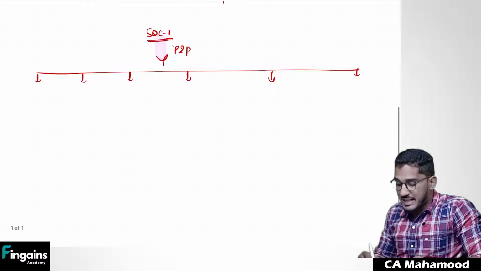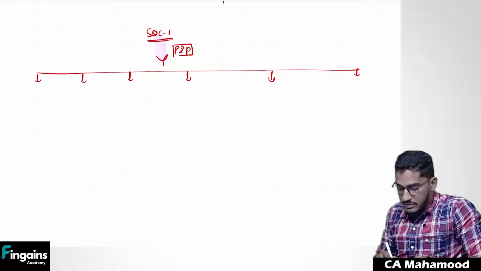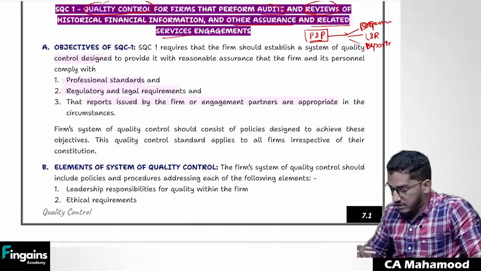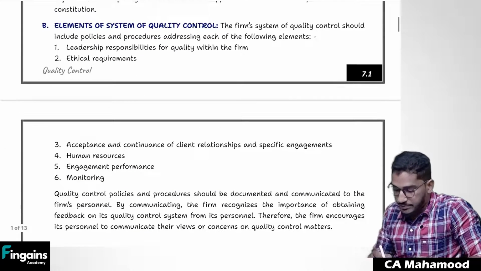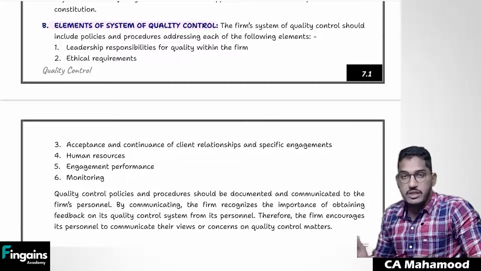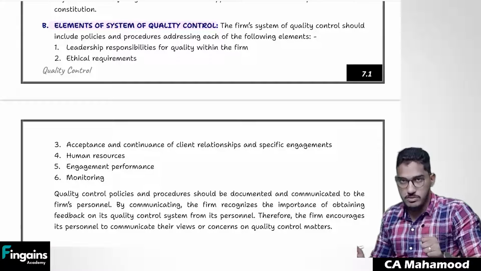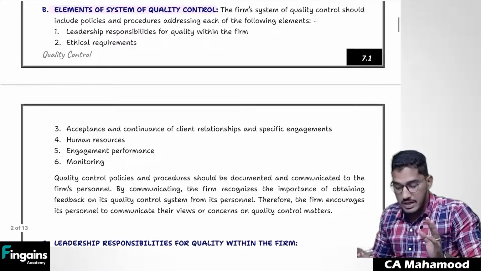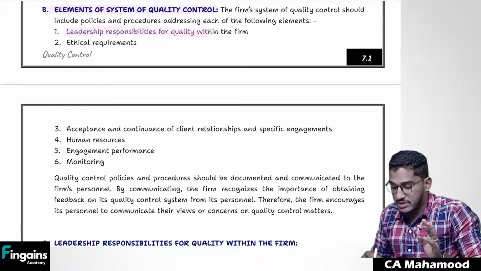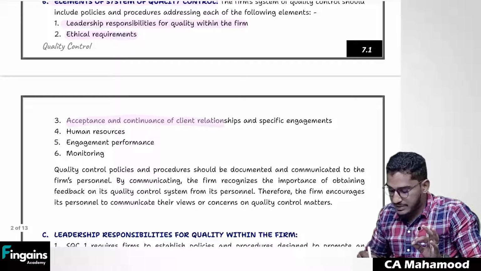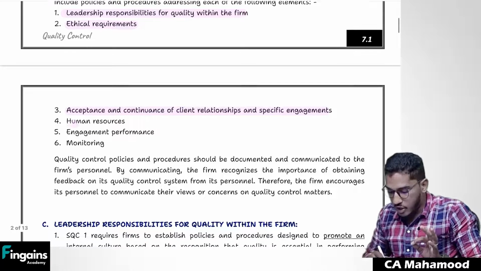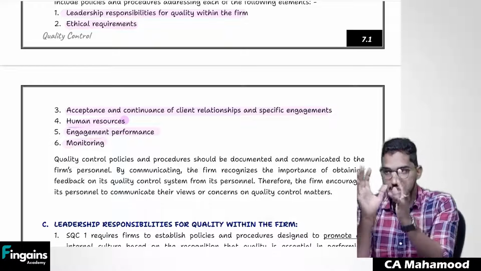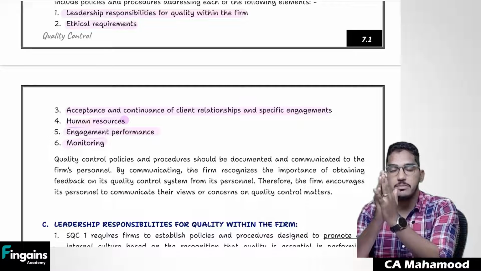Sir, what are those 6 areas in which the firm should maintain policies and procedures? What are the elements of the system of quality control? SQC1 says in 6 areas we need to implement policies and procedures, and those 6 areas are: number 1, leadership responsibility for quality within the firm; ethical requirements; acceptance and continuation of client relationships; human resources; engagement performance; and monitoring. So these are the 6 areas in which the firm should establish some policies and procedures.